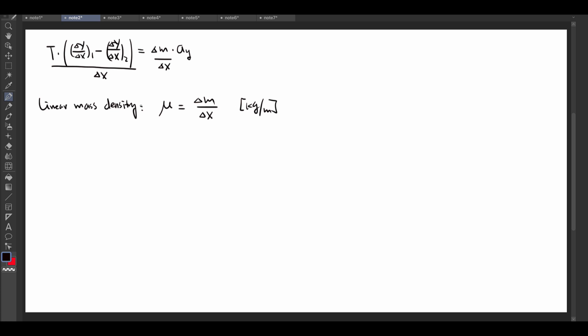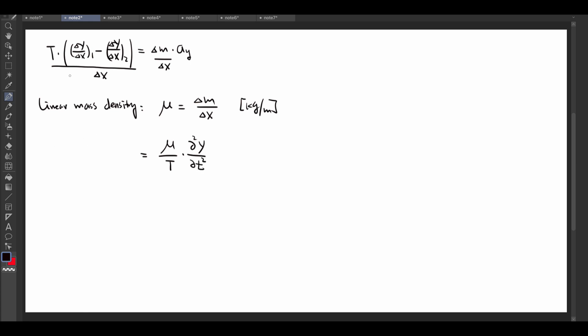Now with that definition, the right side becomes mu over T, since I also divided T on both sides, and ay is the second derivative of the displacement y with respect to time.